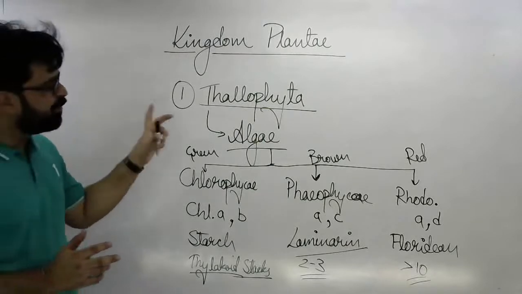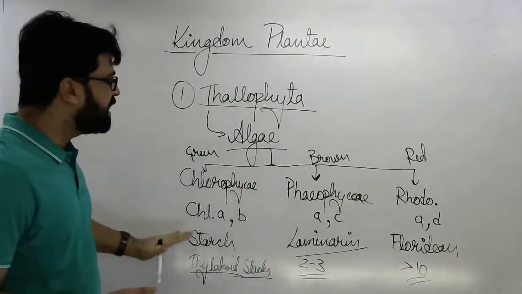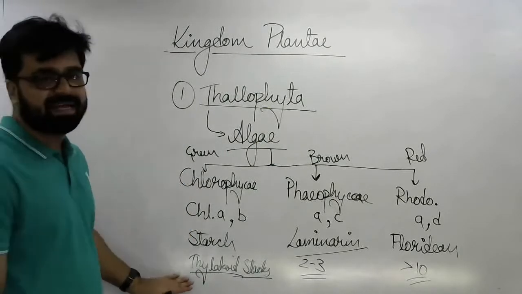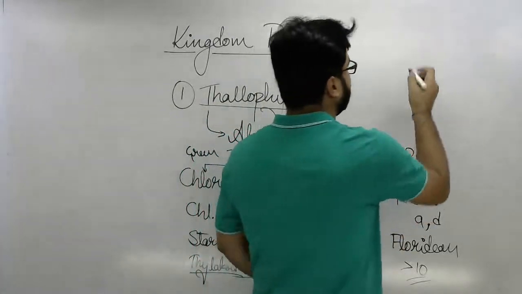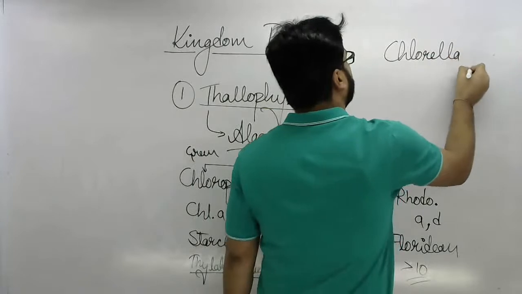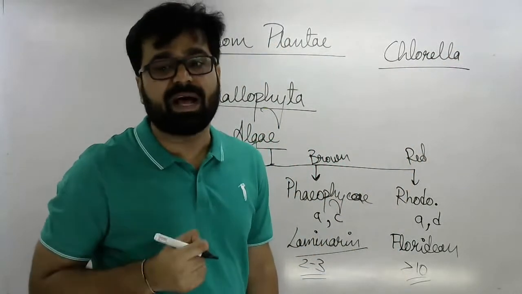So that was about a few points of the algae part. Coming to their examples. First of all, the example of green algae. Everyone knows Chlorella. I hope you remember the importance of Chlorella.